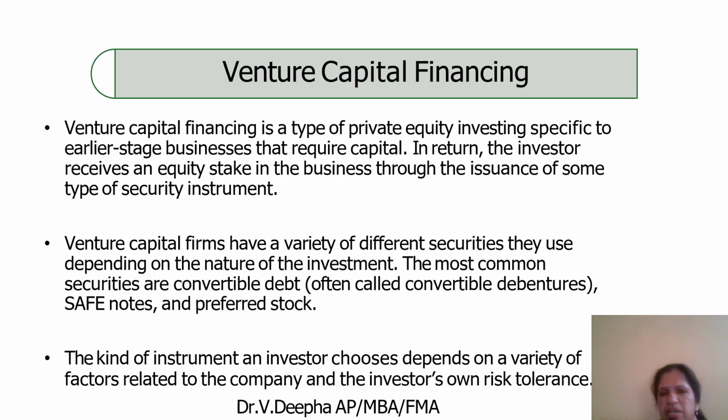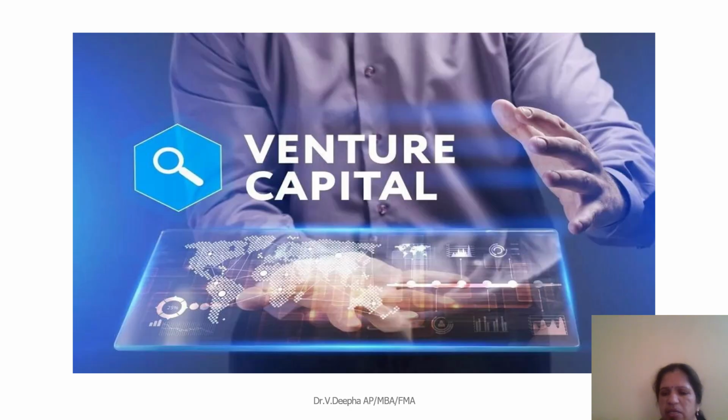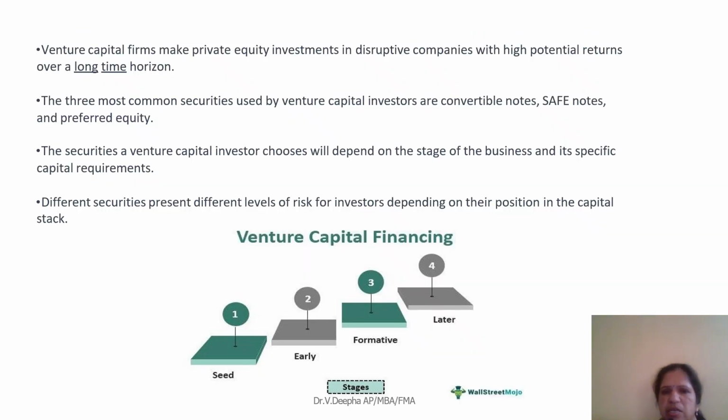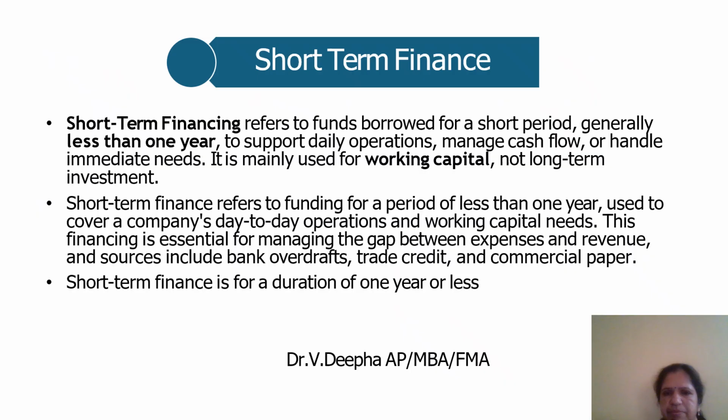Venture capital financing is a type of private equity investment specific to early-stage businesses that require capital. Venture capital firms use a variety of different securities depending on the nature of the investment. The most common security is convertible debentures. The kind of instruments that investors use depends on a variety of factors related to the company, the investors, and the risk to be borne. Venture capital has 4 stages: seed, early, formative, later.